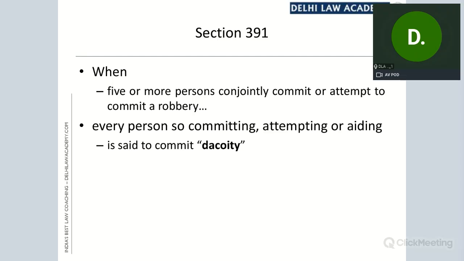Please remember, for 391 for dacoity, the complete offense of robbery is included, but attempt to robbery is also included. 5 or more persons conjointly commit robbery or attempt to commit robbery. It will amount to attempt when the property demanded by the offenders is not handed over to them. Then it will amount to attempt. The actual offense, the full offense is not committed, but an attempt has been made by the offender. And even in case of an attempt of robbery, 391 will be applicable if the number of persons, the number of offenders is 5 or more.